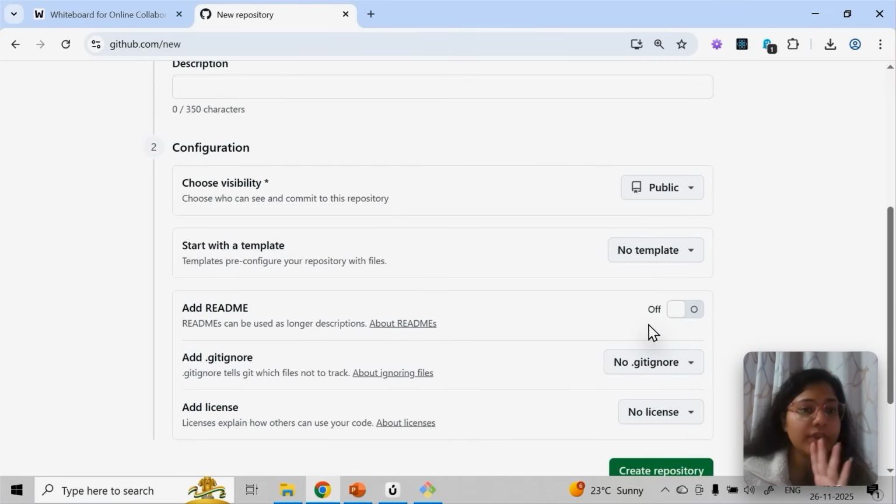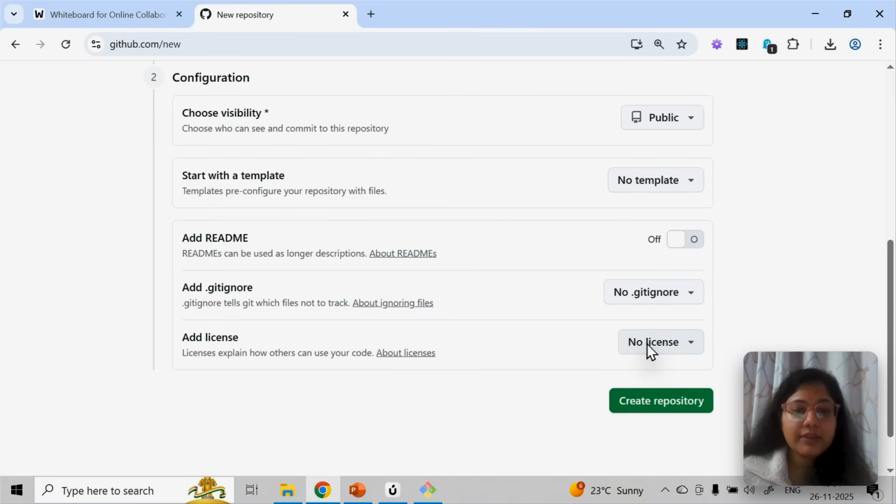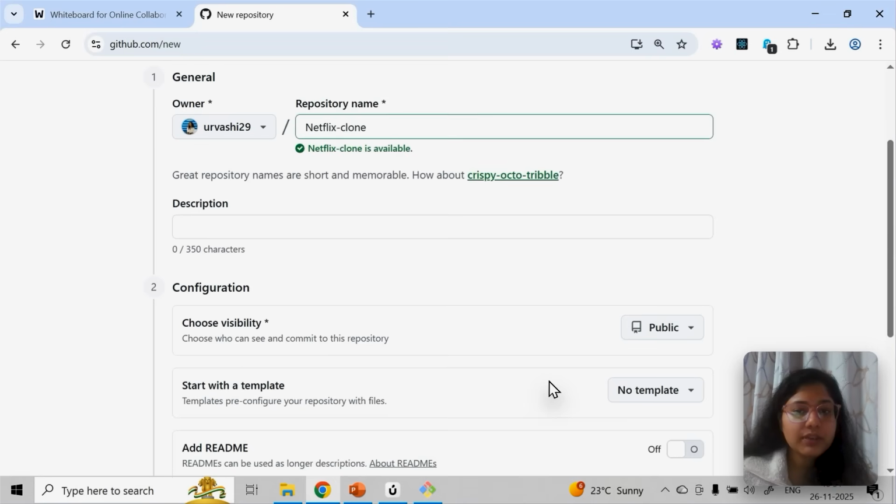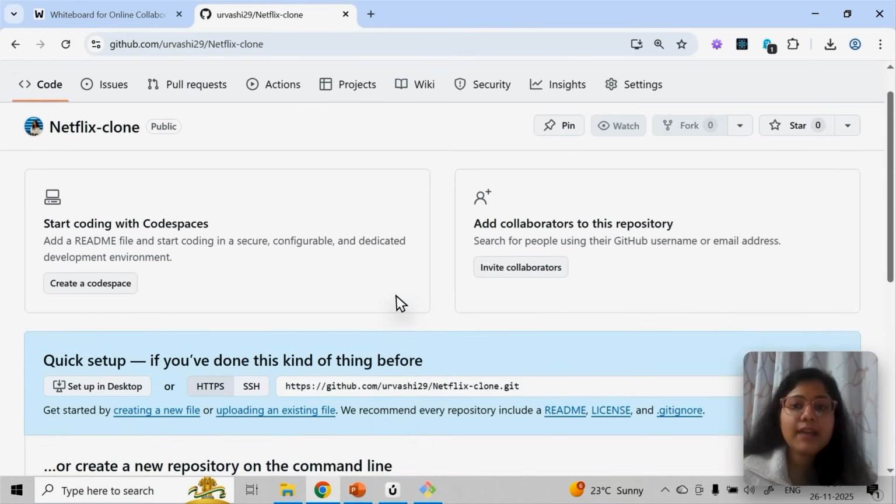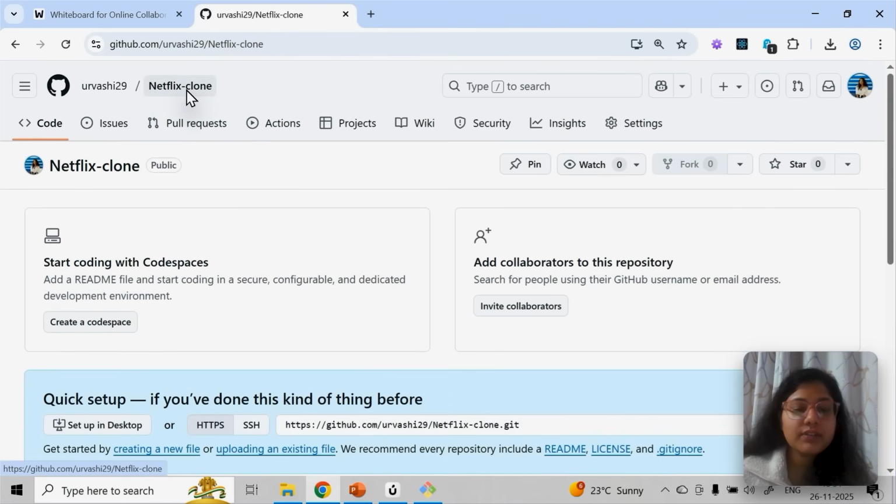Readme file, don't ever add it from here, we'll add it from local. What is a readme, I'll explain. Git ignore and everything, no need to add anything, don't add anything from here. Just click on create repository, give the name and public or private, that's it, and this will open. So your repository is created.